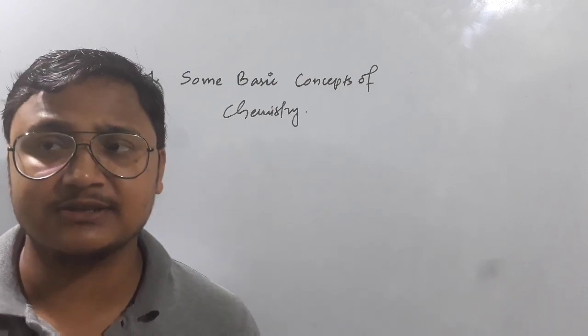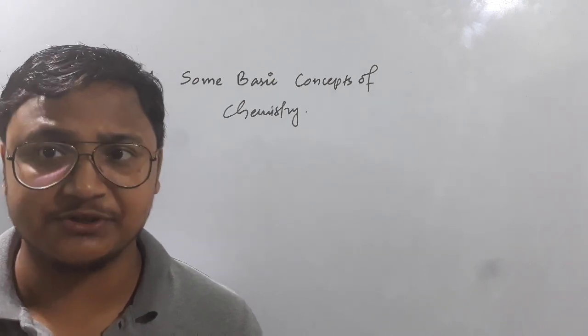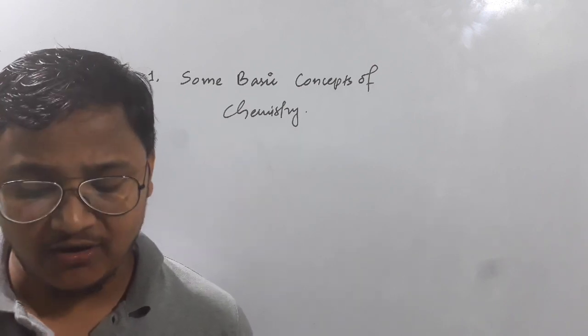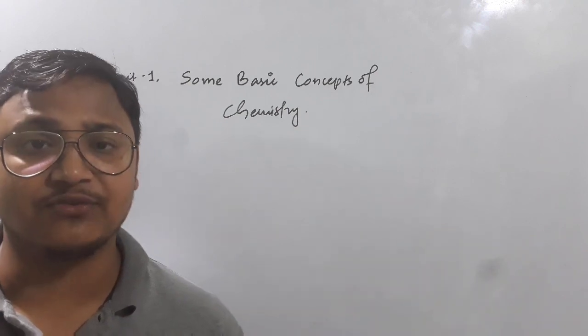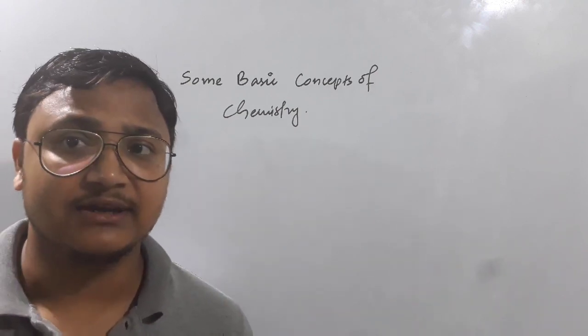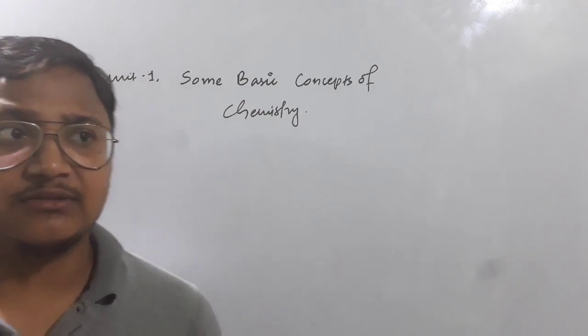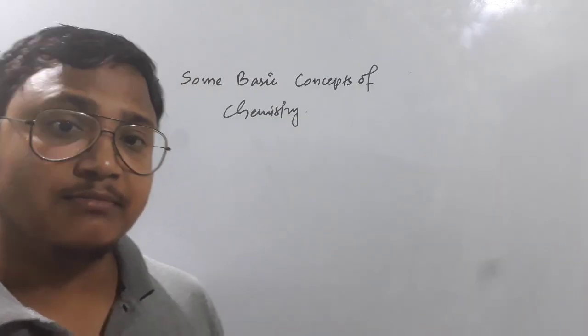It deals with atoms and molecules, the transformation of those atoms and molecules, and the study of composition, structure and properties of matter which we have in our surrounding. That's why chemistry is also known as the science of atoms and molecules.